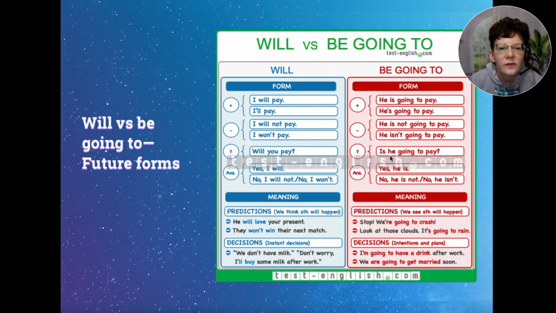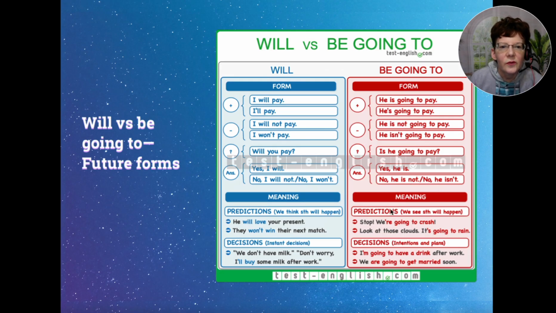So we reverse the subject and verb. And then a short answer, yes, he is. So not yes he is going to, just yes he is. Or no, he is not, or no, he isn't.